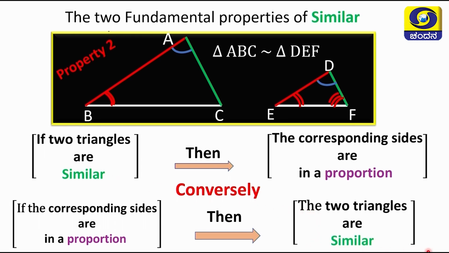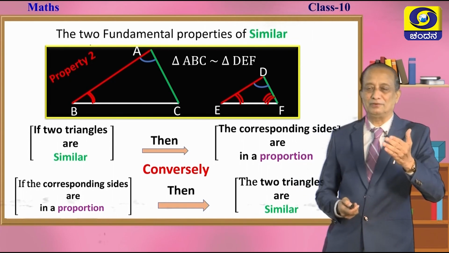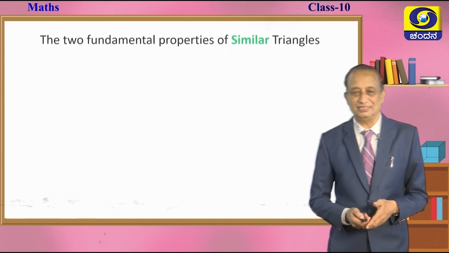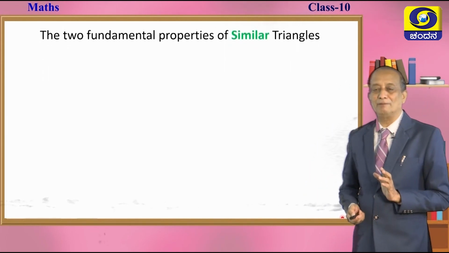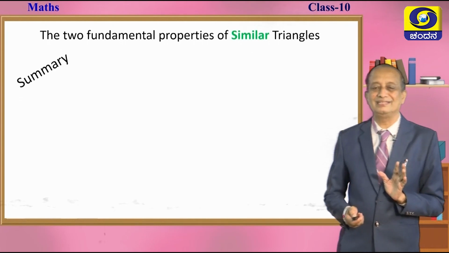So, if two triangles are similar, the corresponding sides are in a proportion. If the corresponding sides are in a proportion, then the two triangles happen to be similar, children. So, this is property number 2, and below that we have written the converse of this. The two fundamental properties of similar triangles I wanted to project in a single slide, children.